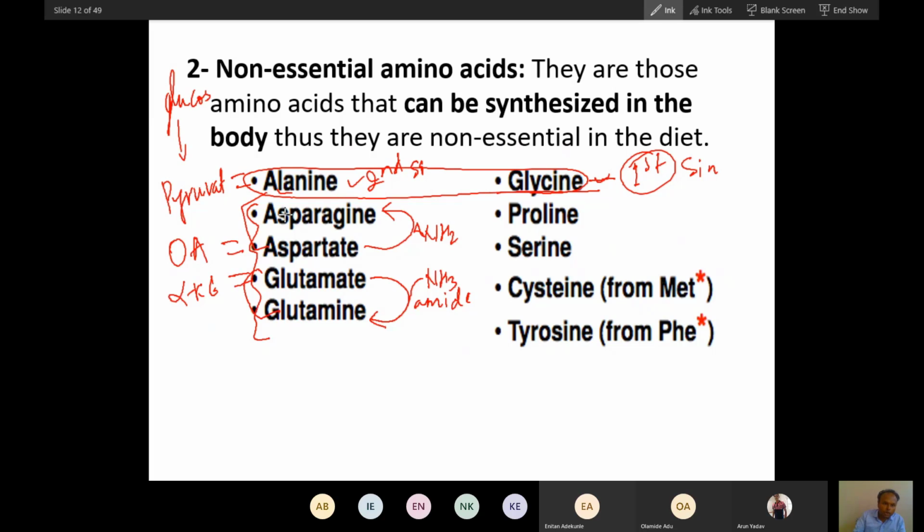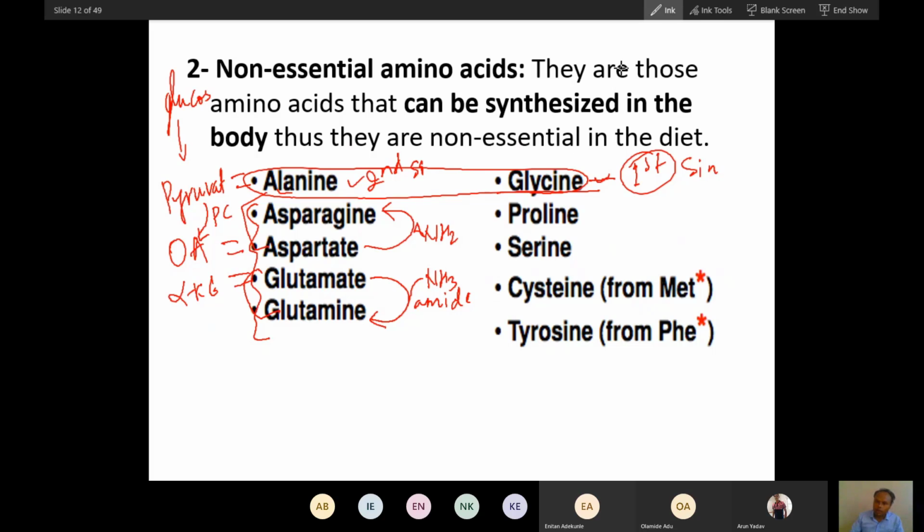From pyruvate, oxaloacetate is also synthesized. I have already taught you this with pyruvate carboxylase. So this is the link you will find: from oxaloacetate, aspartate, and from pyruvate, alanine. This way, all these non-essential amino acids are synthesized from carbohydrate. That is what I want to say.